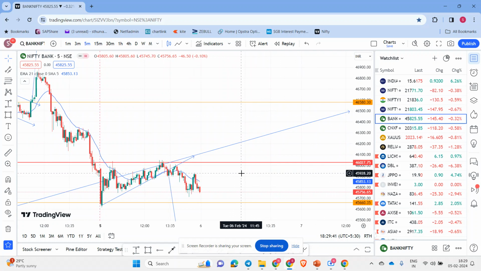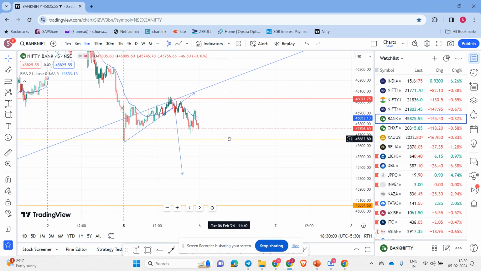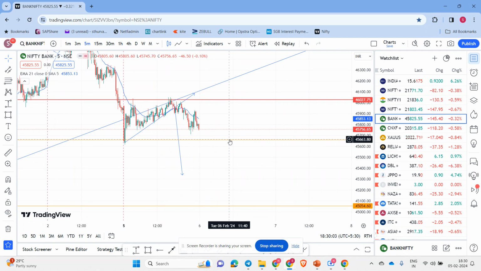Bank Nifty looks like this. This was the target we said, and it immediately came and hit the target at the first point, in the first 5 minutes itself. Then on rejection or on a bounce, we said near this trend line we can expect an entry, but the market did not give anything. It remained sideways, and then the market closed there only.